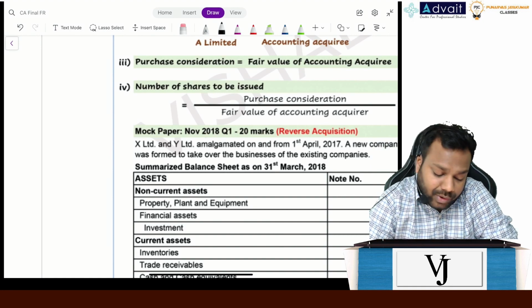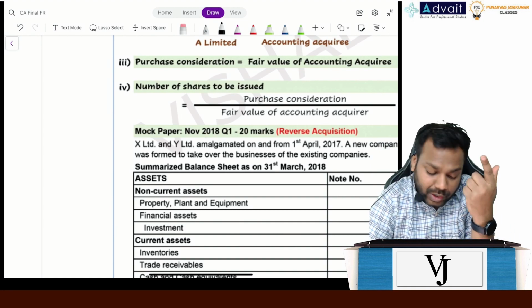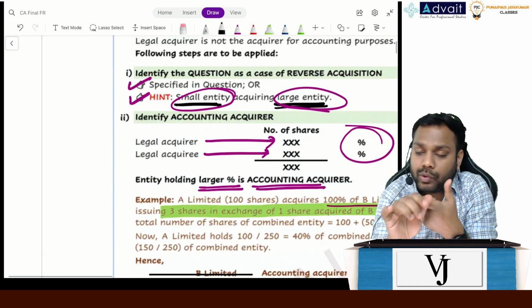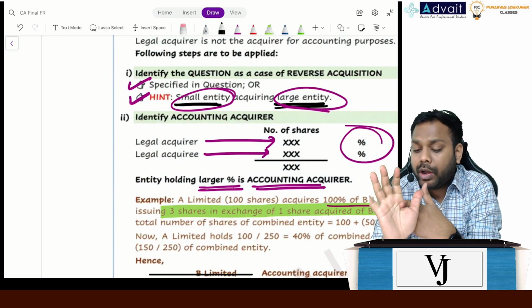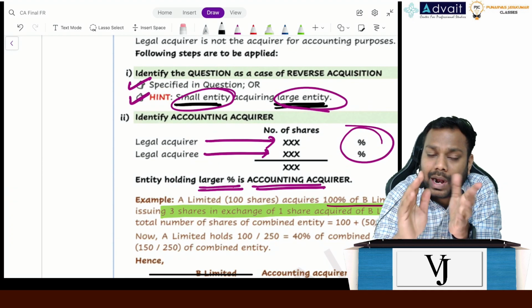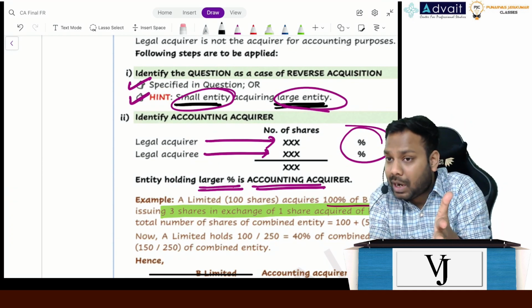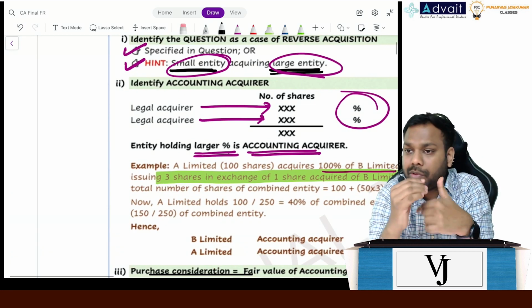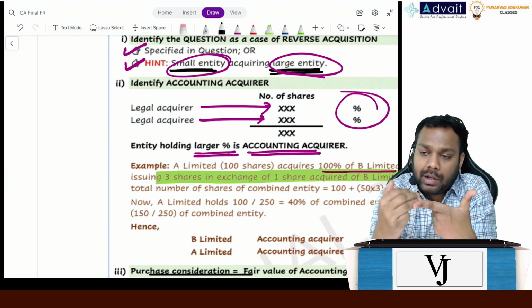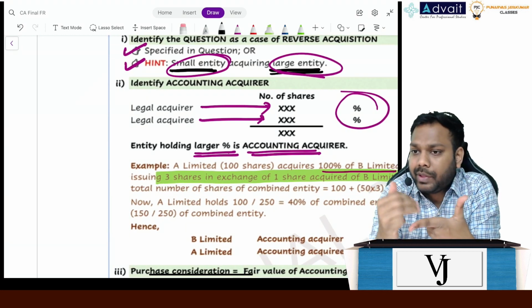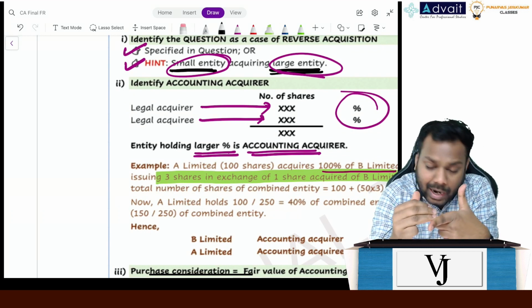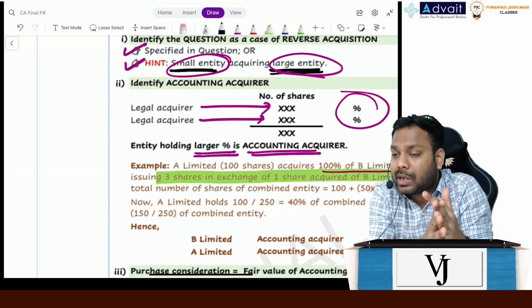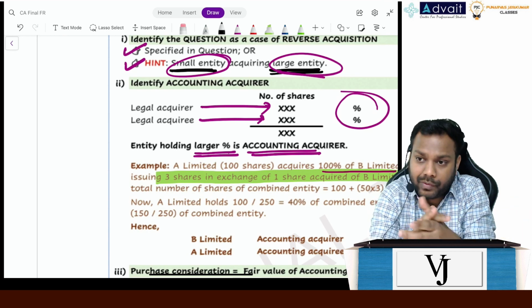In the exam, we have to identify whether it is a case of reverse acquisition. First, the question will clearly specify it, or the question will state a line that a small company is acquiring a large company. The third case is this way: you have to see the total number of shares of the combined entity, or the number of shares held by the legal acquirer. The entity holding the large number of shares will be called the accounting acquirer. Is that clear as of now?